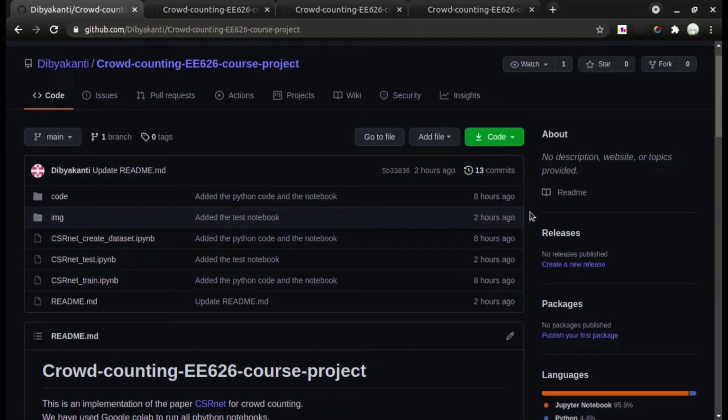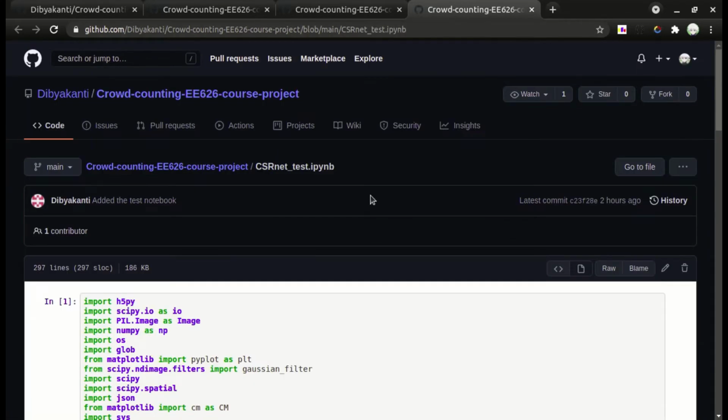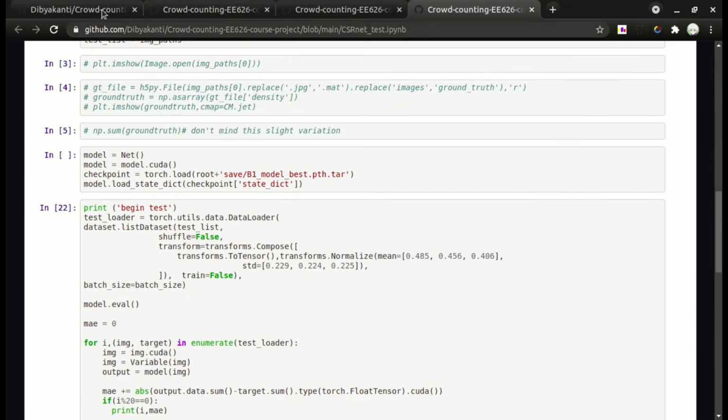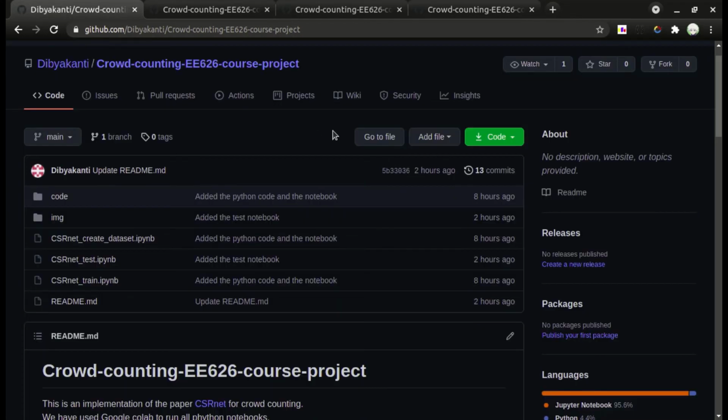For the testing part, use the csrnet_test file, which is this file, to test the model and also to save them, using the saved model states. Also for testing, you have to change the root variable to the address of your current folder.